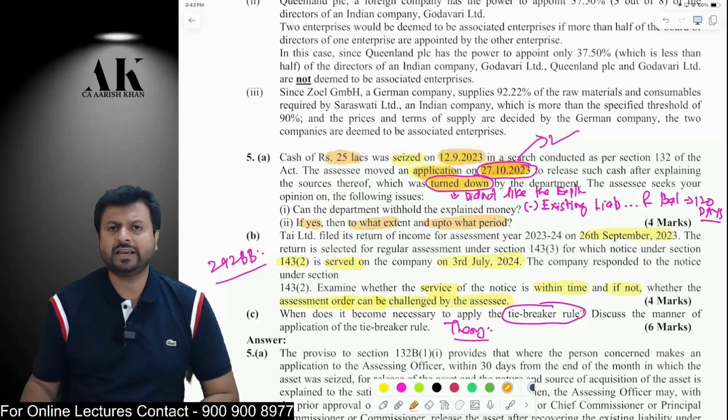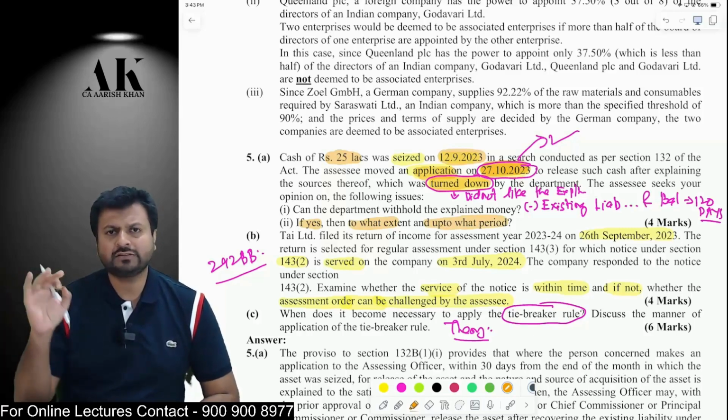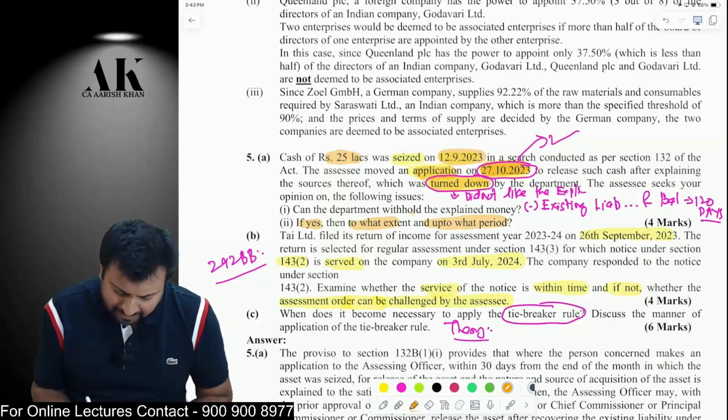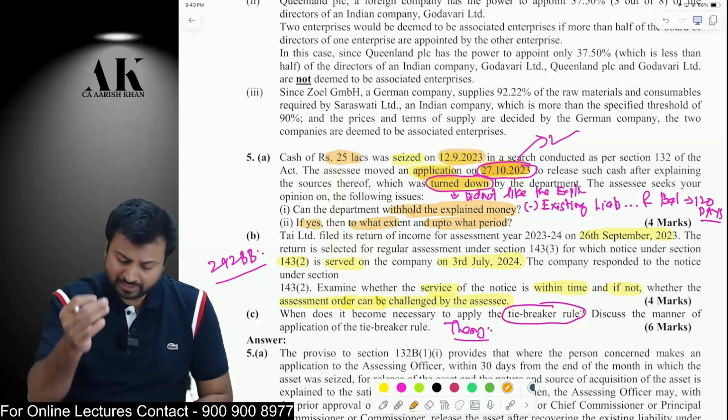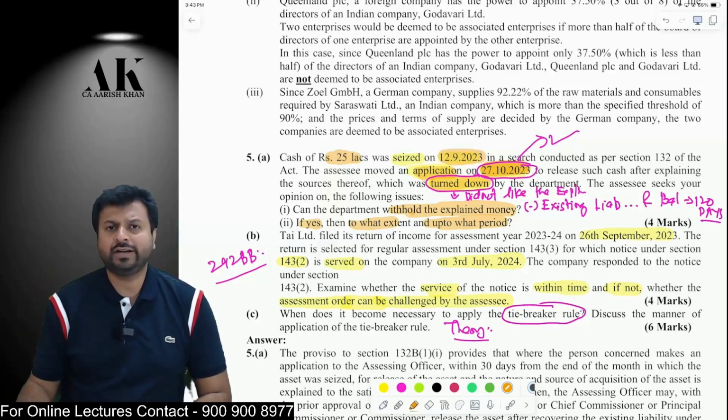Yes, he can keep this money up to 120 days. So first of all, can the department withhold the explained money? Yes, they can withhold the explained money. Yes, up to which date? If it is explained, then they can withhold up to 120 days from the date of the search.